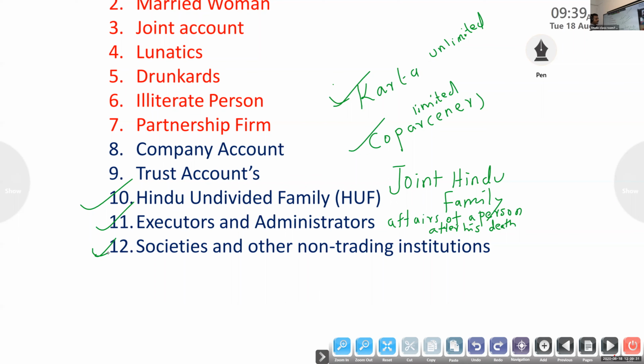In theory they say they are doing some service to society. These institutions, clubs, religious institutions and libraries are non-trading organizations engaged in providing services to the customer. So the bank has to take some precautions while dealing with them.